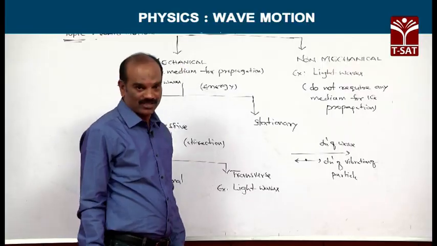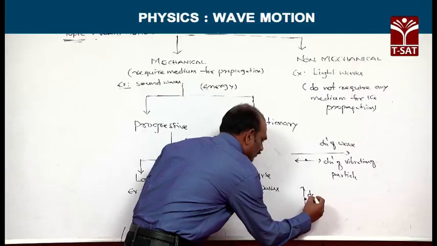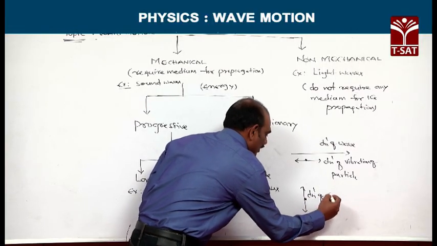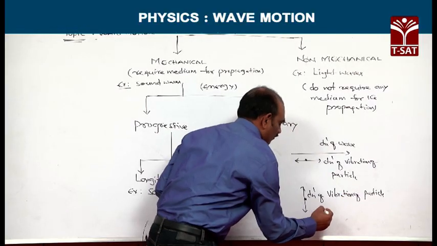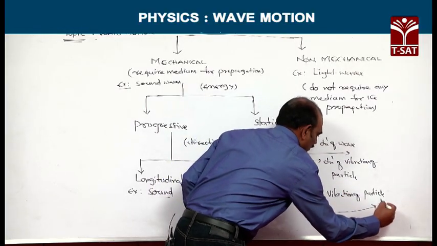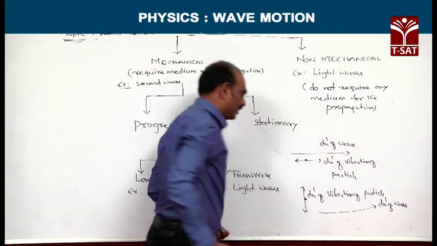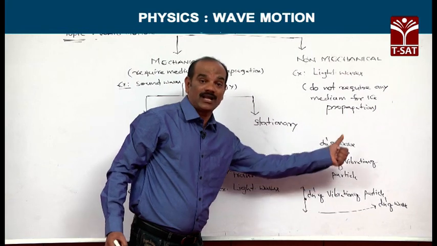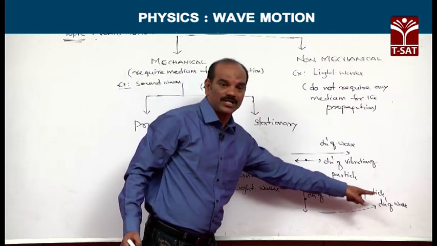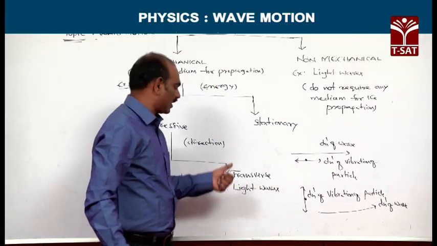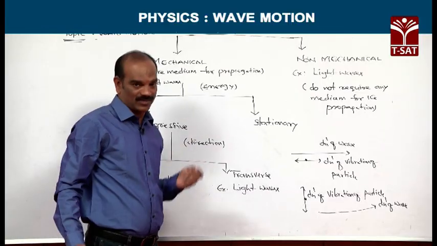Next, about transverse waves. In the case of transverse waves, this is the direction of vibration of particles, and this is the direction of the wave. That means if the direction of vibration of particles is perpendicular to the direction of propagation of the wave, such waves are called transverse mechanical waves, transverse progressive waves, or simply transverse waves.